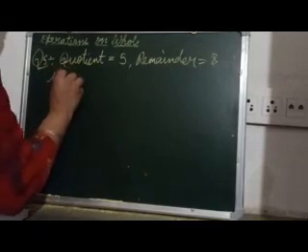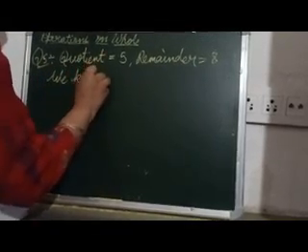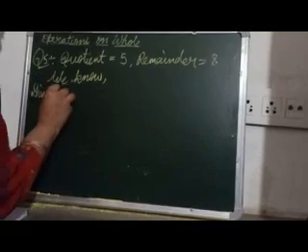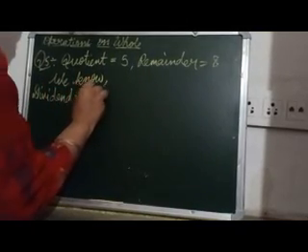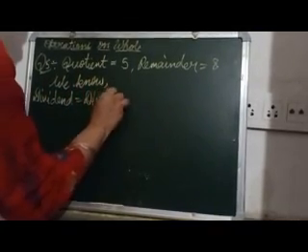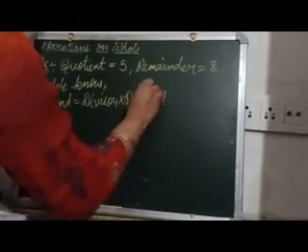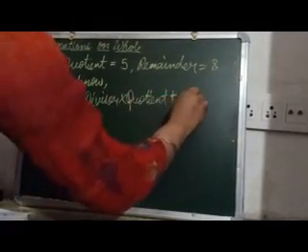So we use the formula which I have already shared with you: dividend equals divisor into quotient plus remainder.